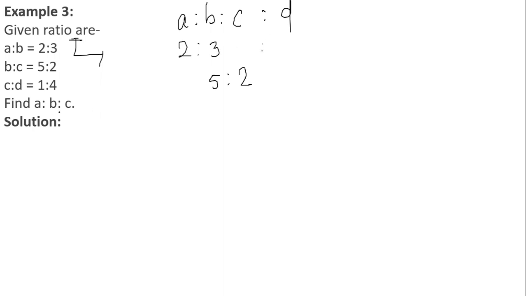Okay, let us consider that we have to find the value of A is to B is to C is to D. Now from this we can clearly see that the value of A is to B is 2 is to 3, the value of B is to C is 5 is to 2, and the value of C is to D is 1 is to 4. So I have written all the values in 3 different lines. After writing it, I can clearly see that 2 vacant spaces are created in the first line, again 2 vacant spaces in the second line, and consecutive 2 vacant spaces in the third line.